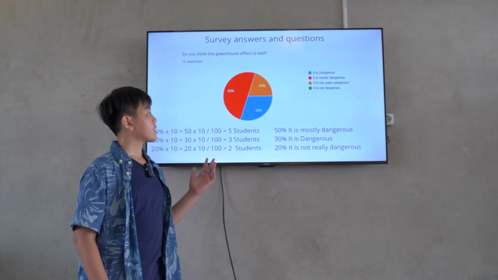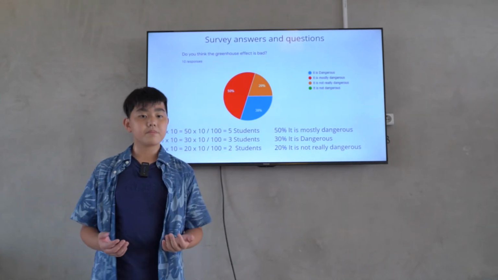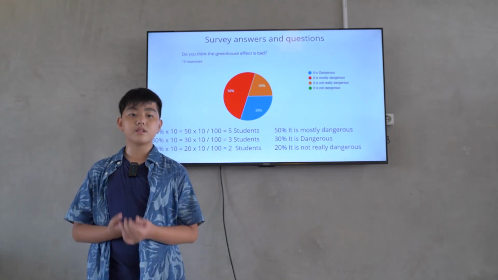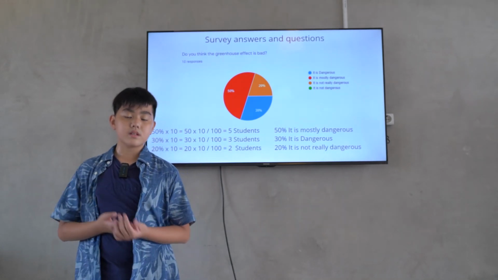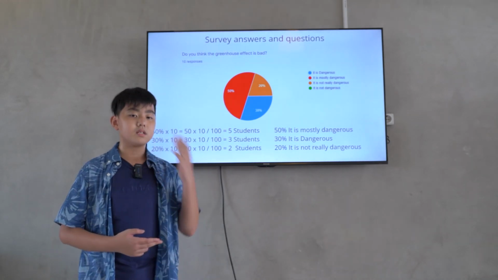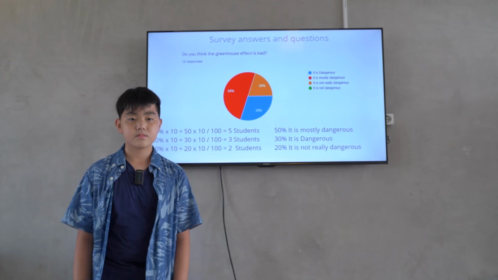Do you think the greenhouse effect is bad? 50%, or 5 people, chose it is mostly dangerous. 30%, or 3 people, think it is dangerous, and 20%, or 2 people, think it is not really dangerous.